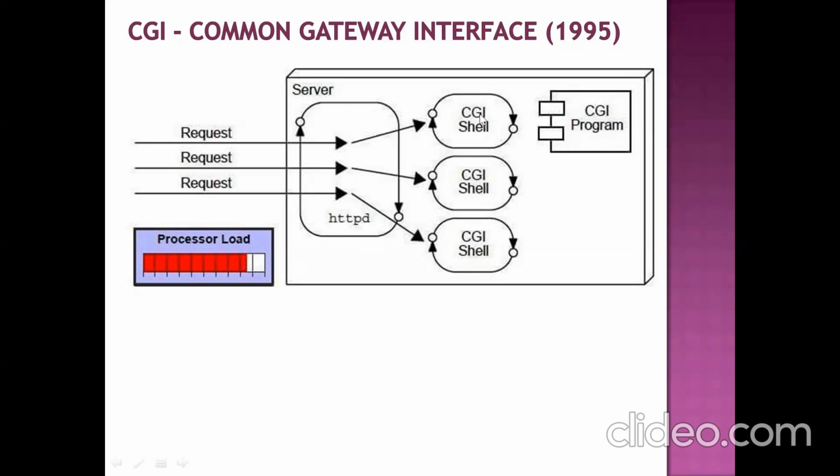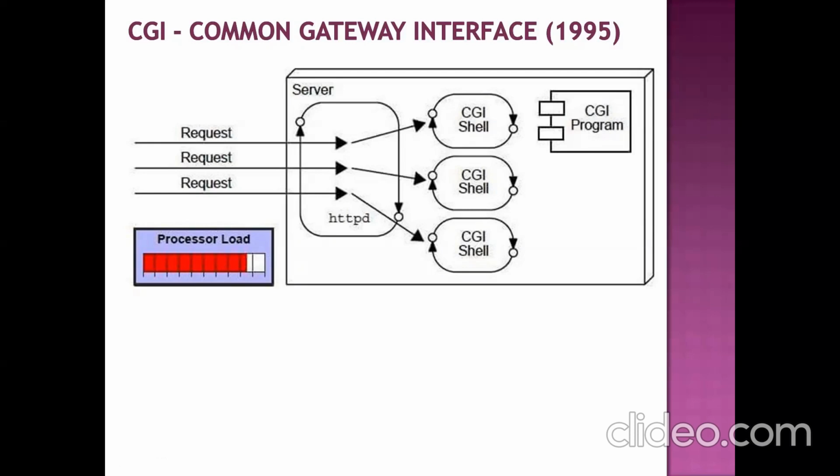Then the CGI program, just like our servlet program, will also process the request. At the time of processing, if there is a need to interact with the database, it will interact with the database. With that information, it will process the request. Finally, whatever response is generated will be sent back to the server, and the server ultimately sends it back to the client. That entire process is the same.